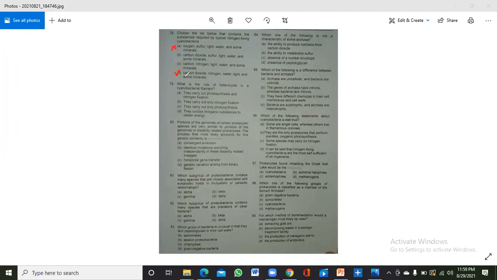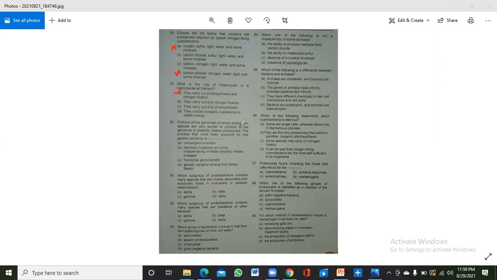So heterocysts are special membrane-bounded cells that contain the nitrogenase enzyme to keep it away from oxygen. So what is the role of heterocysts in cyanobacteria? They carry out nitrogen fixation, but keep in mind that they can also carry out a small portion of photosynthesis, not all of it. So they carry out photosynthesis and nitrogen fixation as well.